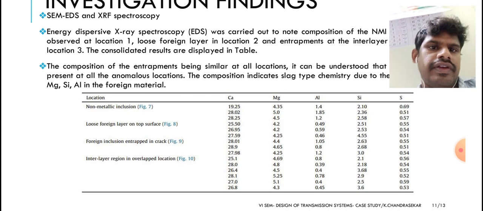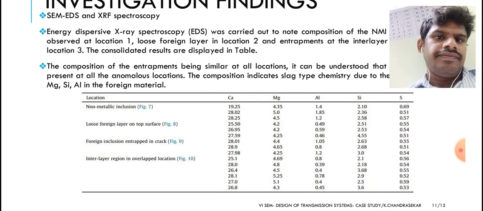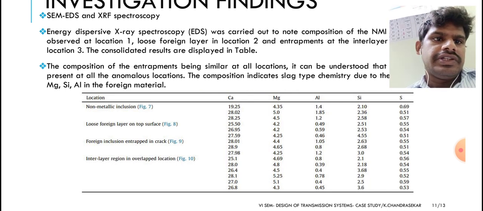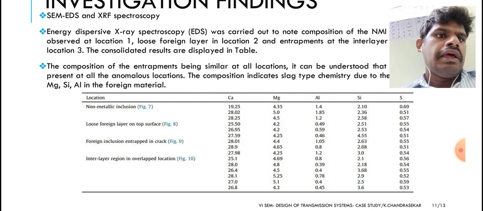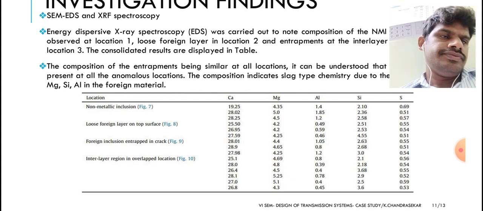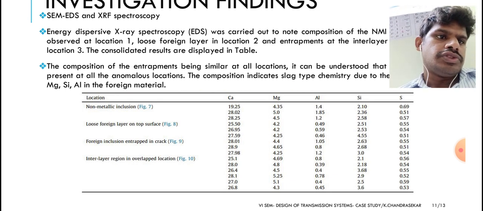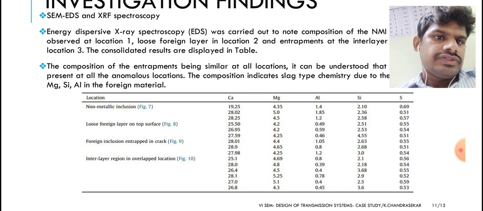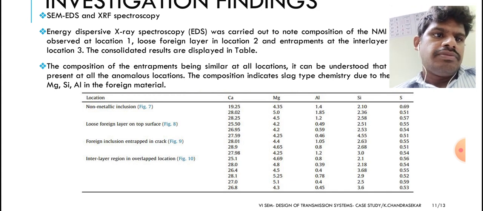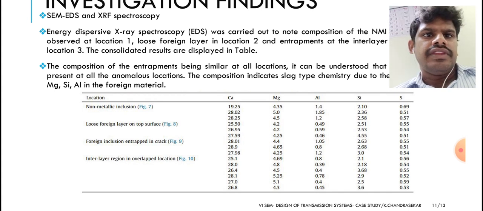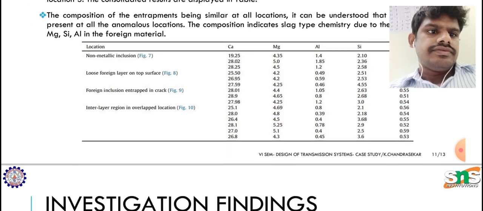So you can see that for the different locations, the carbon, calcium, manganese, aluminum, silicon, and sulfur composition values are shown. These are the observations found from the EDS.